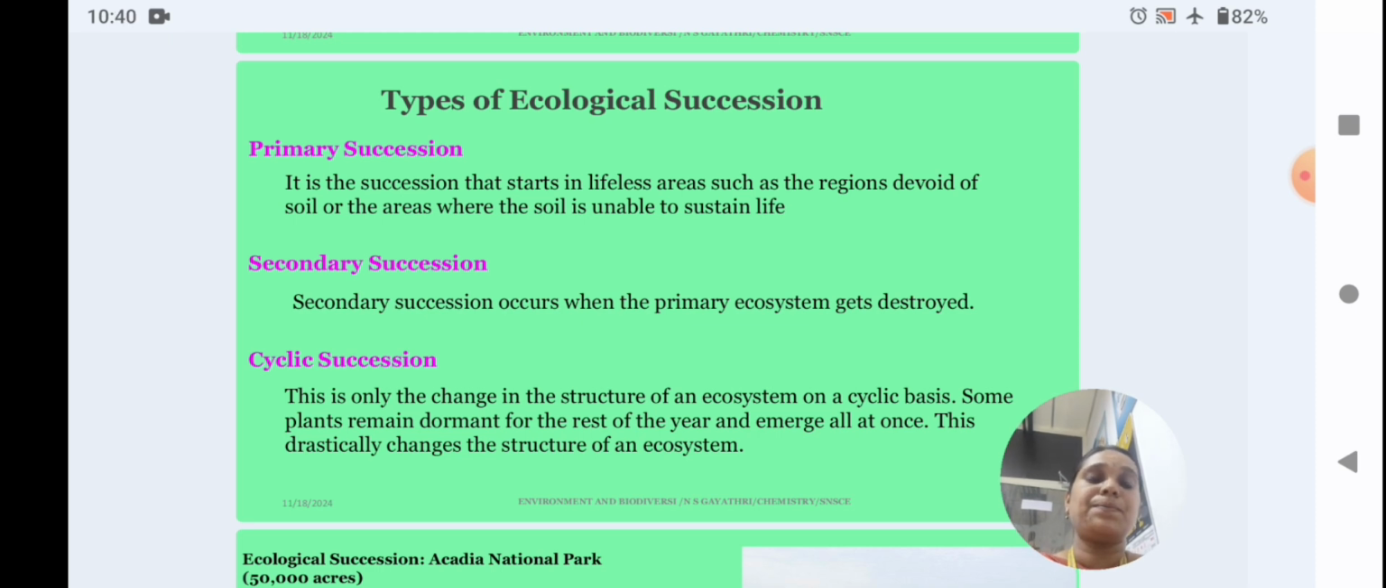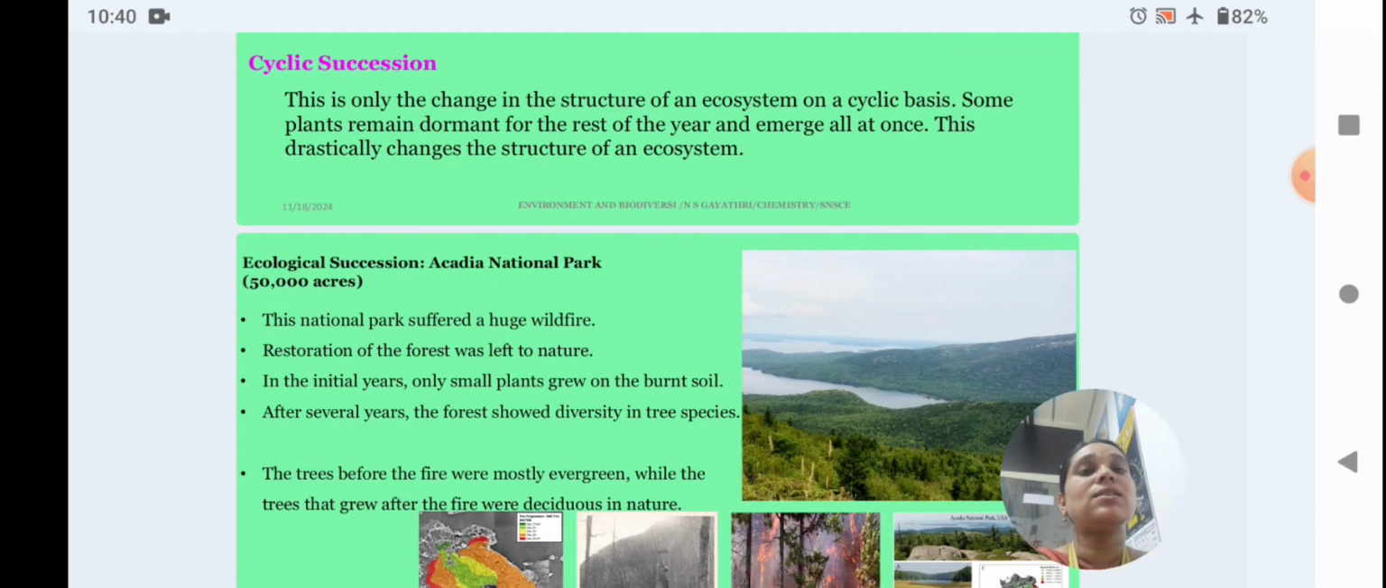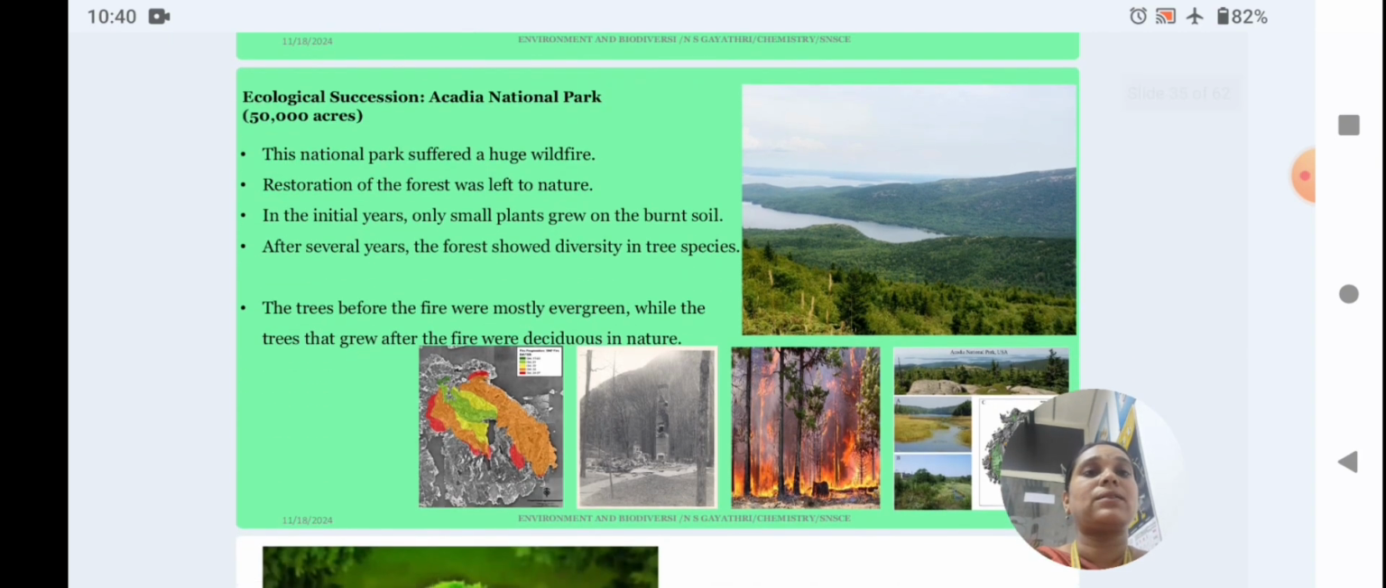Next, cyclic. This is the change in the structure of an ecosystem on a cyclic basis. Some plants remain dominant for the rest of the year and then emerge at once. This drastically changes the structure of an ecosystem. It happens through cycles, over decades and years. That is called cyclic succession.